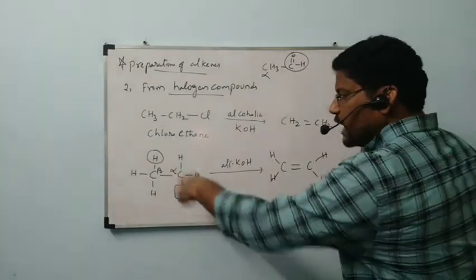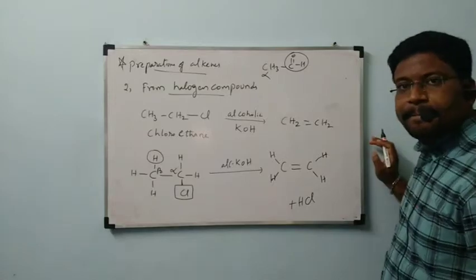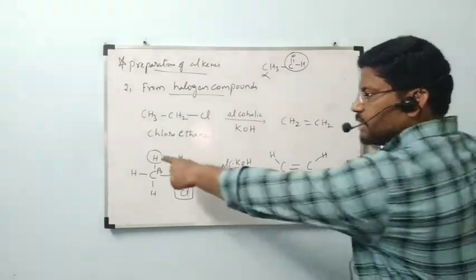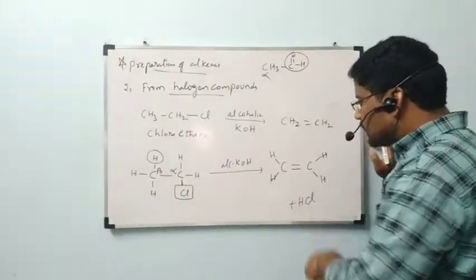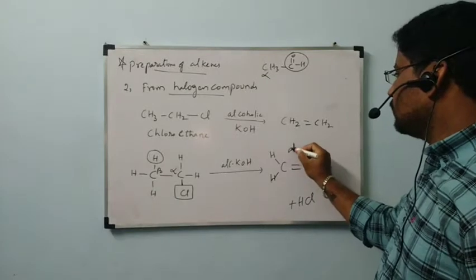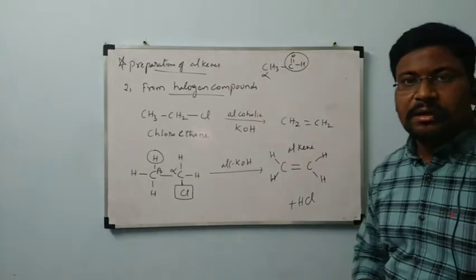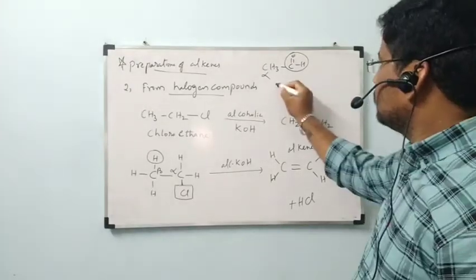Chlorine is removed, hydrogen is removed, plus HCl. We got a double bond between these two carbons. We got alkene plus HCl. Okay? This is called dehydrohalogenation.